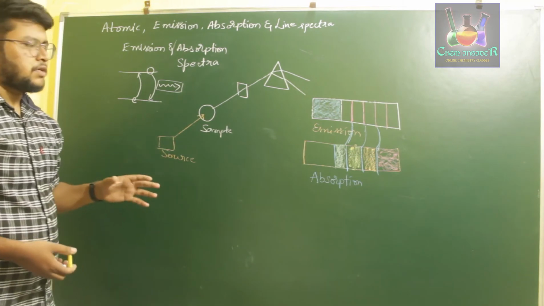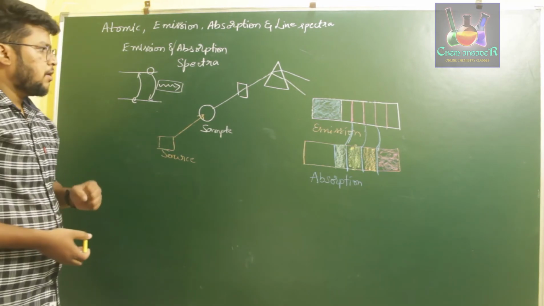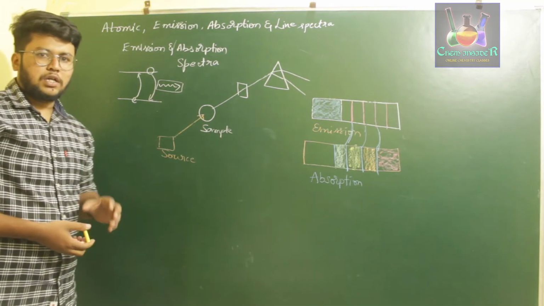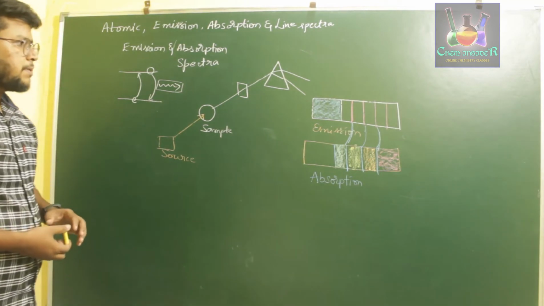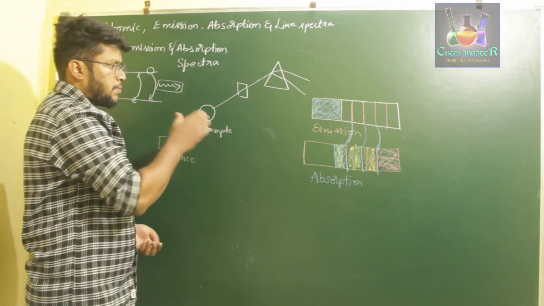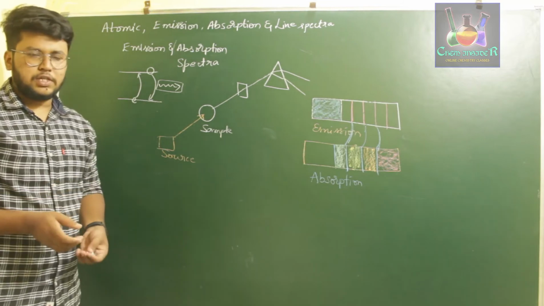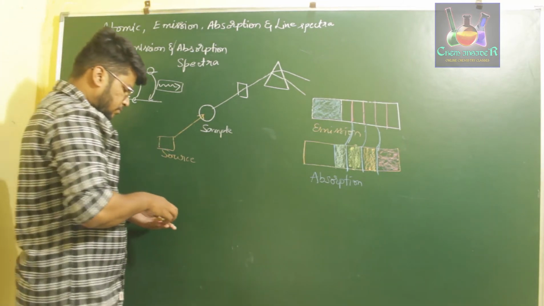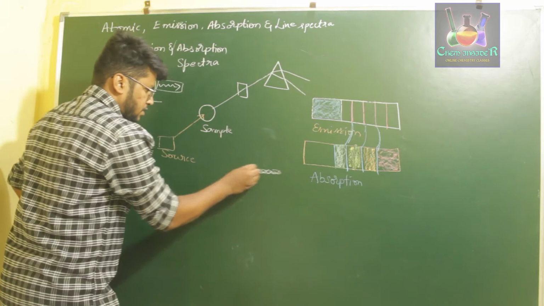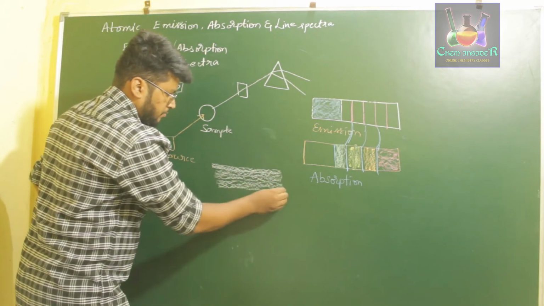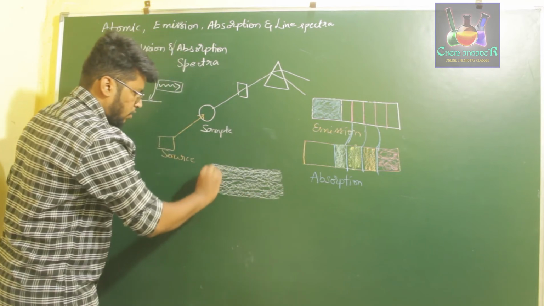So this is what we observe in the case of normal solid substances. But if you consider an atom in the gaseous phase, what happens is, instead of getting a continuous spectrum, we observe a discrete pattern of lines of wavelength regions. For example, let us say this is the range of spectrum which we have observed for a gaseous phase of an atom.